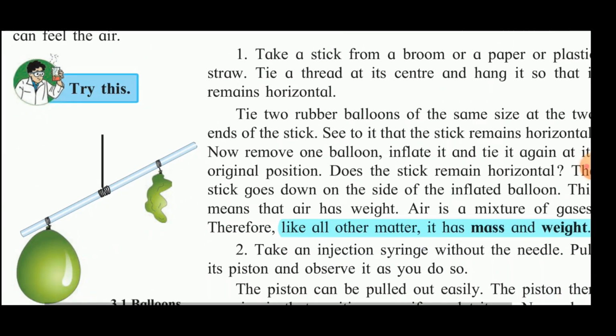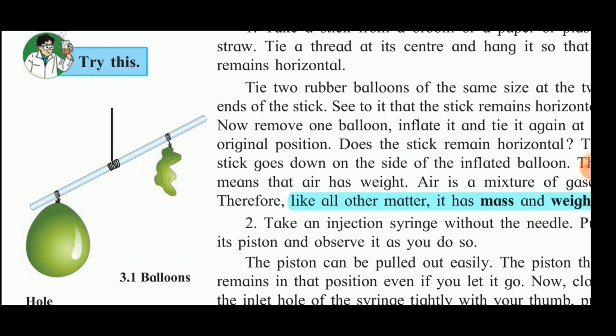Now in the first activity here, take one straw or the stick of the broom and tie two balloons at the two ends, and at the center of the straw you tie one thread and see that the straw is horizontal. Now take out one balloon and inflate it and again stick it back to the straw or the stick. What do we observe? We see that the stick goes down on the side of the inflated balloon.